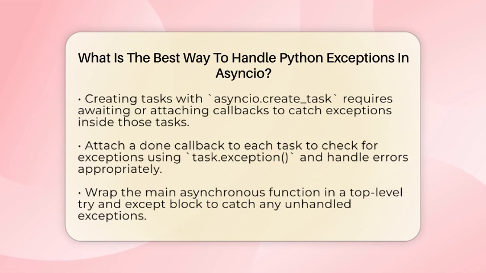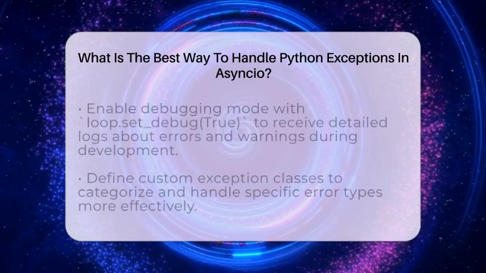Creating tasks with asyncio.Task is common, but exceptions inside these tasks don't automatically get caught unless you await them. To avoid missing errors, attach a done callback to each task. Inside the callback, check if the task raised an exception using task.exception(), and handle it accordingly.